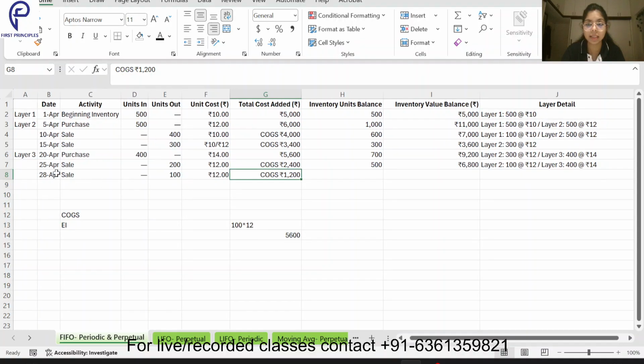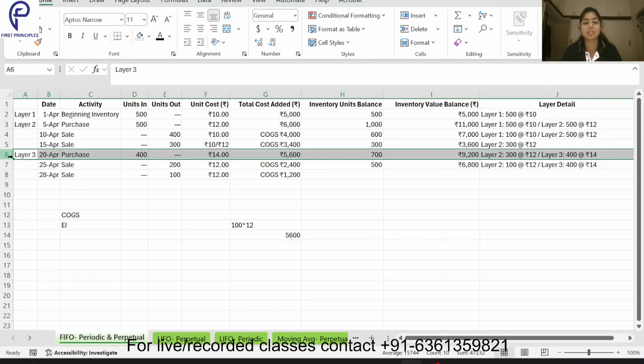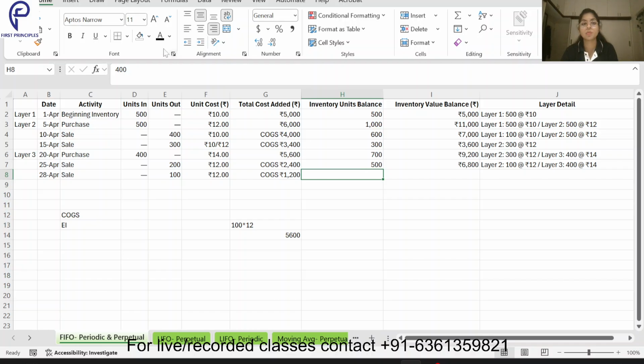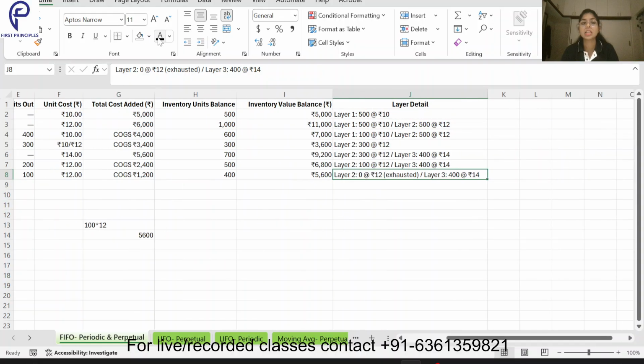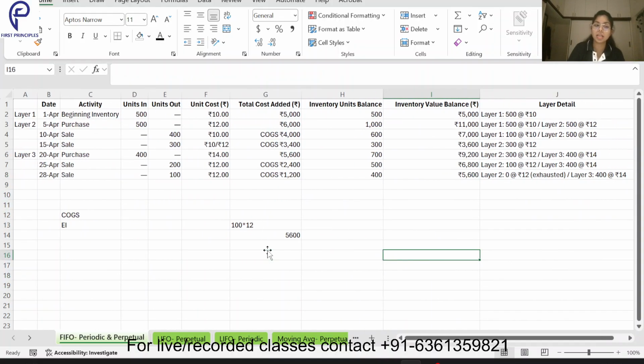This entire layer 3 has been unsold up till now. So how much will be my balance? This 400. And what is the value of this? 400 at the rate 14 each. So this 5600 will be my ending inventory. So my layer 1 and layer 2 are completely exhausted.